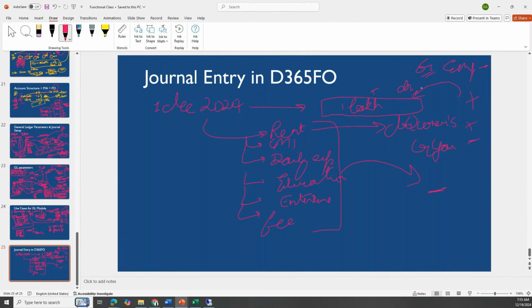Similarly, this is the entry they are doing in their system, and you receive a message that your account has been credited. For you it is a credit, but for the company it is a debit to your account. Just remember these two concepts and you will never get confused. ERP works in a different way, and that is the reason you have to understand what is debit and what is credit.